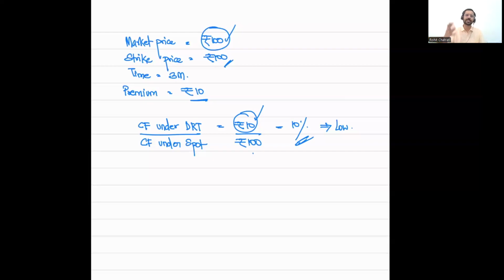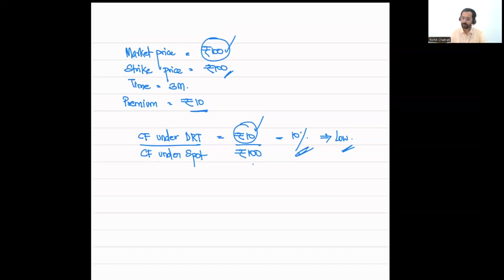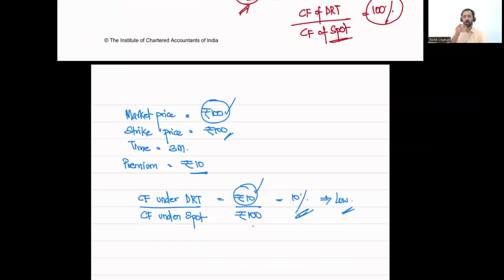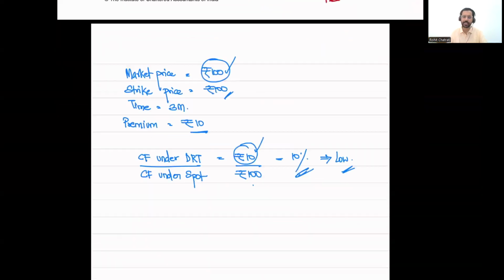All right. In extreme cases, let us say if the premium is very high and is, let's say, 100 percent of the cash flow that you would have had under the spot market, then obviously over here also you would not classify it as derivative. That would be in an extreme circumstance, but generally premiums are a relatively small percentage of the spot market price, and hence it would satisfy this condition of low initial investment. All right, with that, we're done with illustration 3, and I also explained how options satisfy the definition of derivative contract as per Ind AS 109.